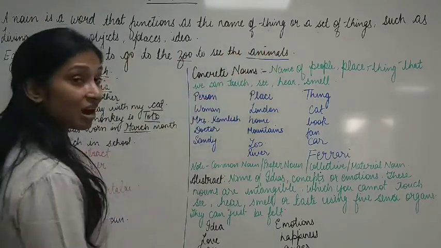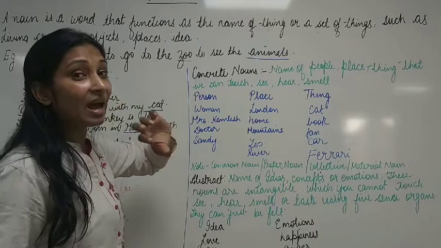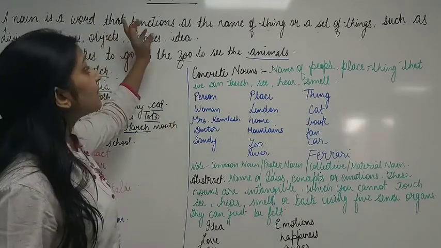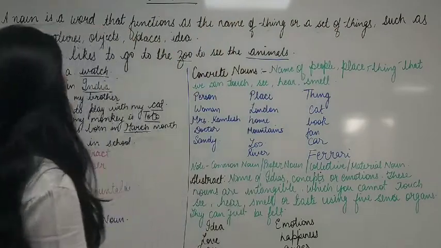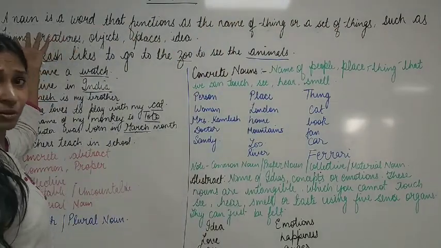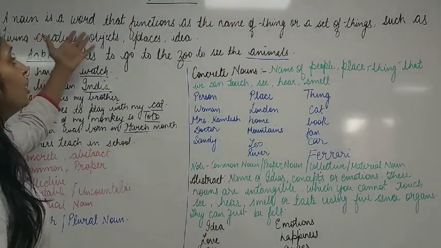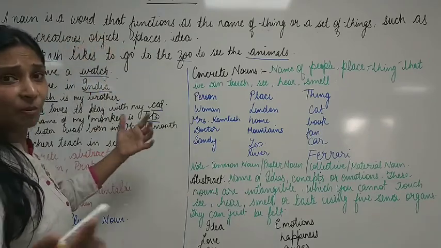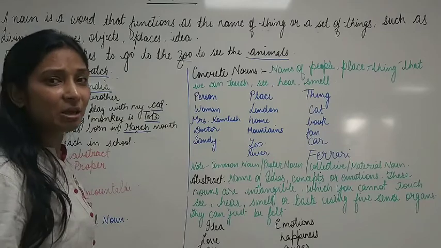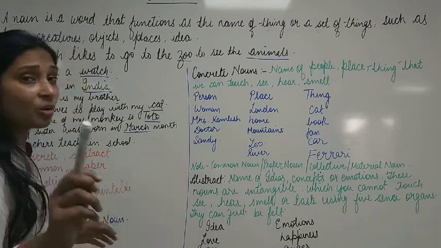Why? Because Akash is the name of a person. As I told you, a noun is the name of things or a set of things such as persons, places, living creatures, animals also, objects, things, names of places, ideas and emotions. Again I am repeating children, what are nouns?